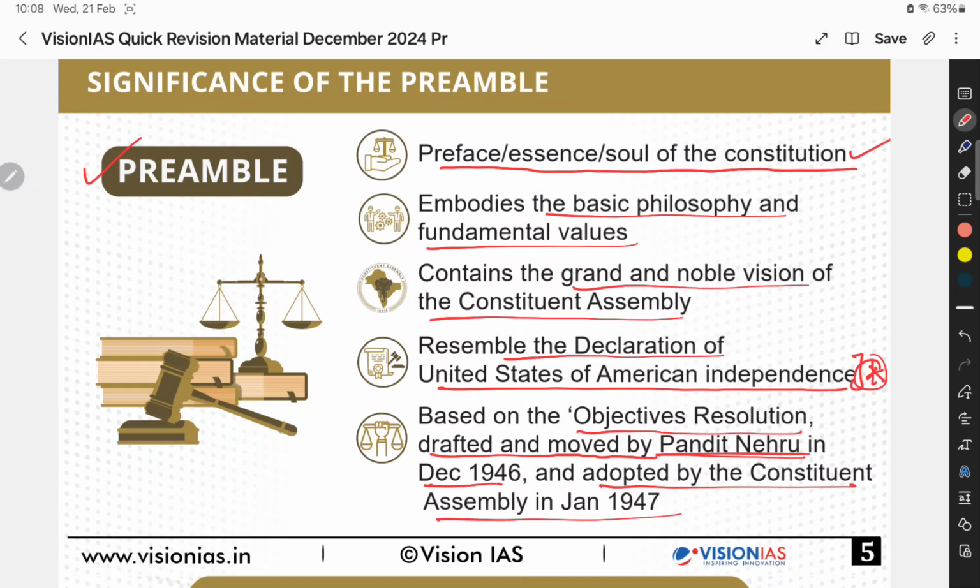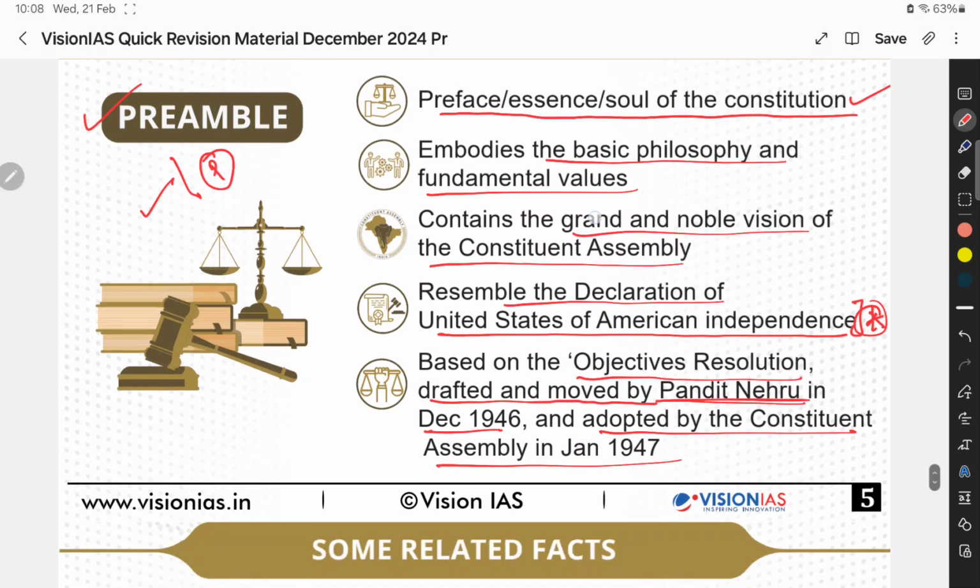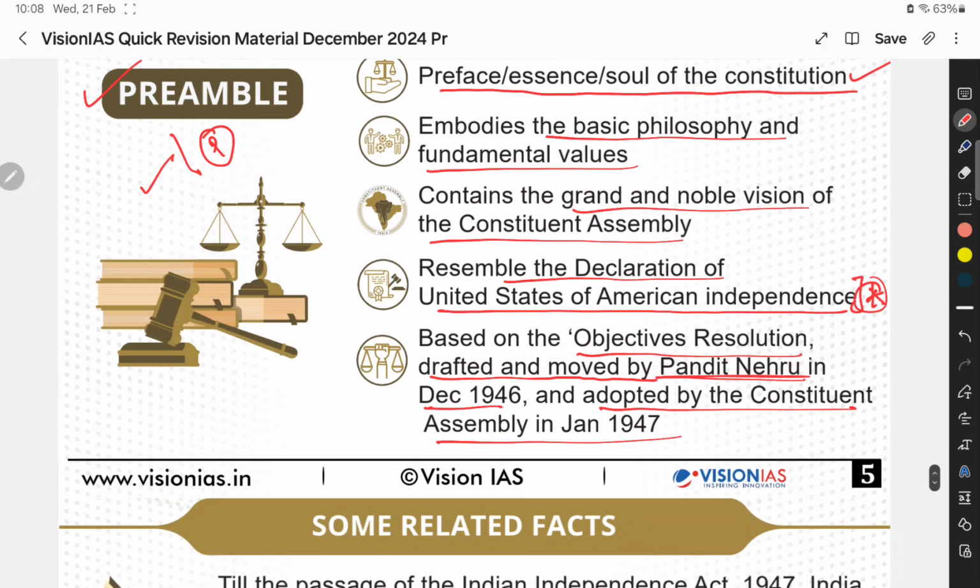So we have one more important point. We made the constitution first and after that we made the preamble. This can also be asked in the exam. If a statement says the preamble was drafted first and then the Indian constitution was drafted, that statement is wrong. Initially the constitution was made, and after that we made the preamble.